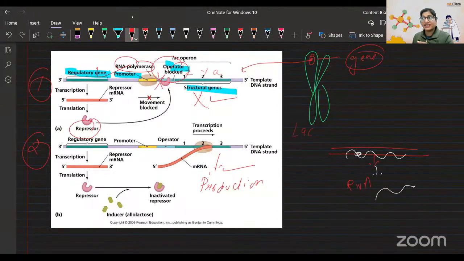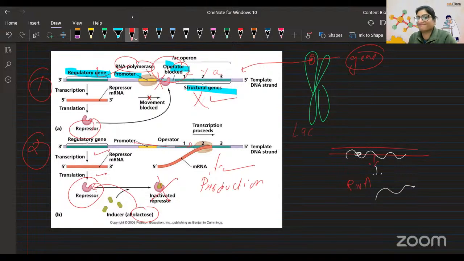But in the second case, the regulatory gene is making a product which is the repressor, but that repressor itself is repressed. It is the lac operon, so there will be lactose present. That lactose will get attached to the repressor and block it. The repressor cannot work. RNA polymerase will slide over and do the work. Sakina, are you able to understand the story I just told you?